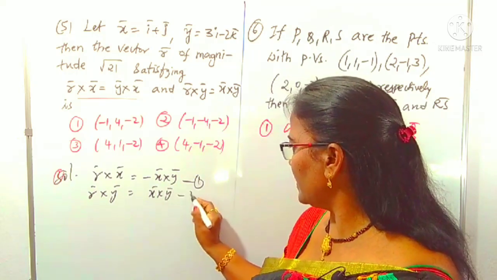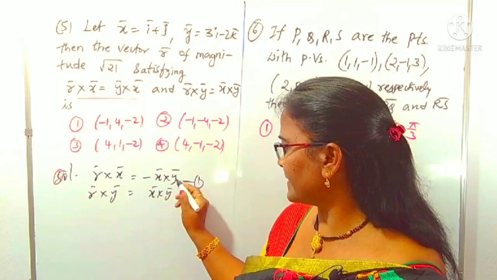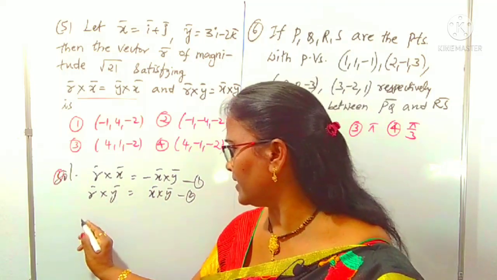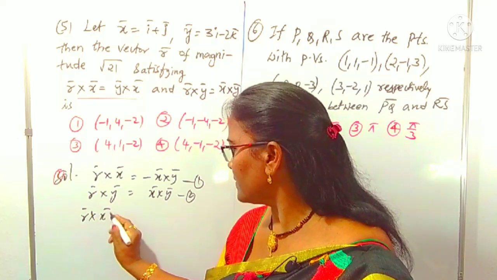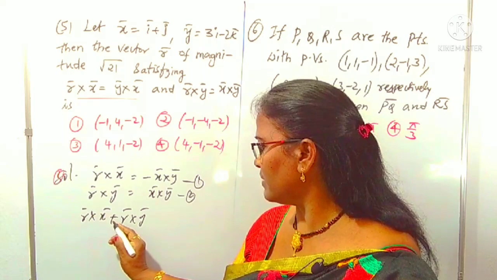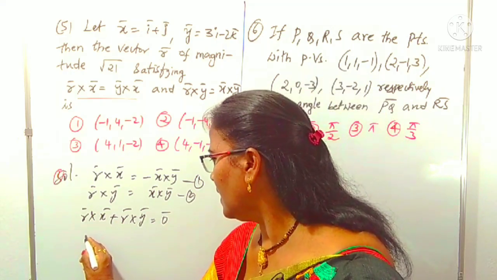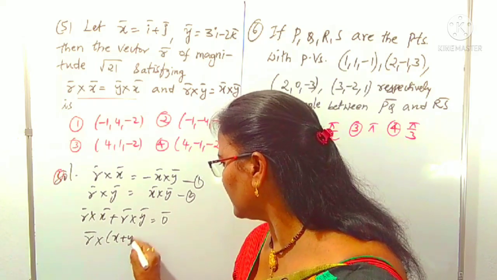By adding these two, 1 and 2, what happened? Minus x cross y plus x cross y gets cancelled. It is a 0 vector on the right side; on the left side you can understand that r cross x bar plus r cross y bar is 0 vector. From this we can take r as common. That is r cross of x plus y is a 0 vector.